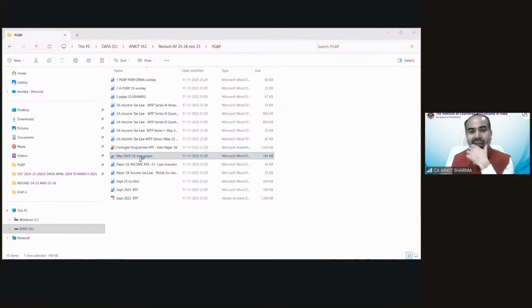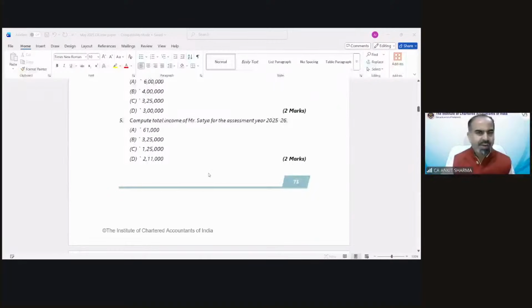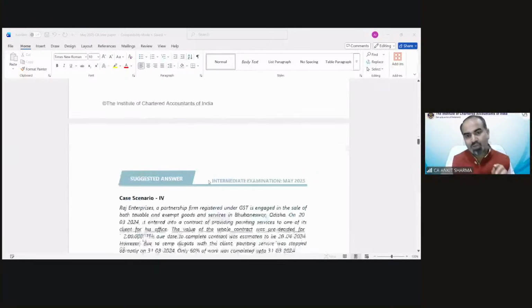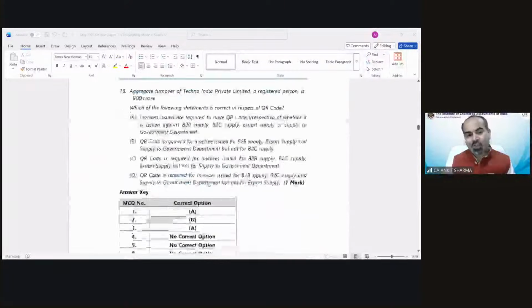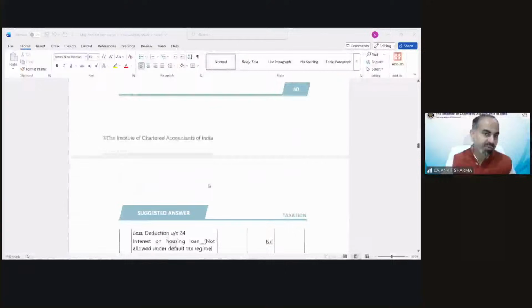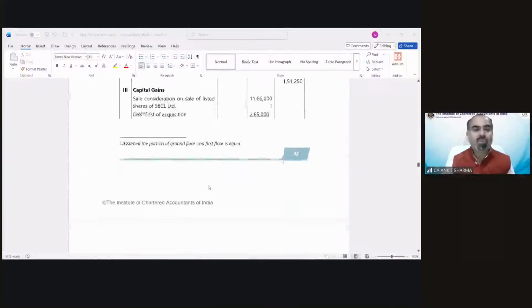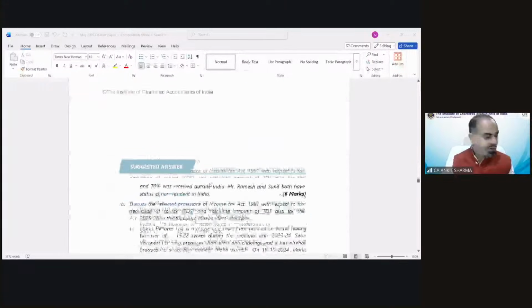Question number 3A. You must remember that in the salary topic, we discussed a May 2025 question, and that question was worth 6 marks. One part was connected to the salary provision and the other part was connected to the income from house property provision. I told you that we will solve that part when we cover income from house property. So there is the question in front of you. Question number 3A.